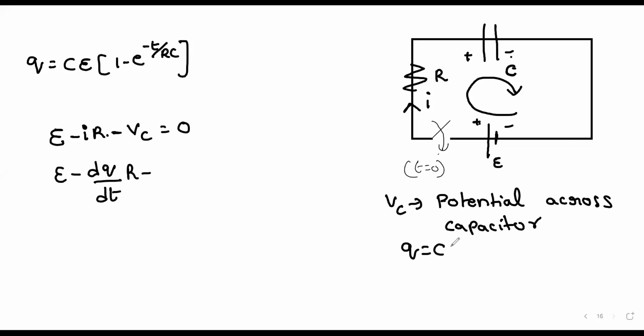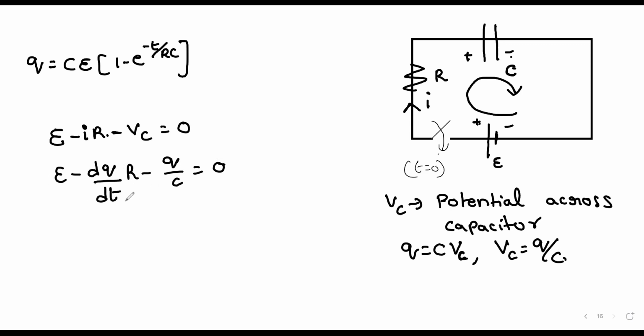Q is equal to CV. Did you remember this formula? Yes. So here VC is the potential across the capacitor. So I can write VC as Q by C. If I substitute Q by C here, this becomes equal to 0.